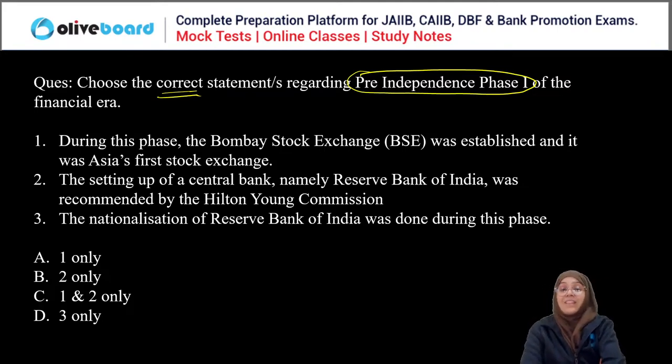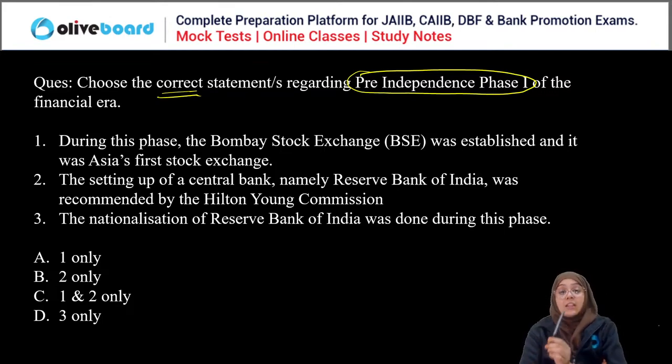Second, the setting up of a central bank, namely Reserve Bank of India, by the Hilton Young Commission. The Hilton Young Commission recommended the establishment of RBI in 1927. Then the RBI Act was passed in 1934, and according to that, RBI was established in 1935. All of these happened before independence, so yes, second is also correct.